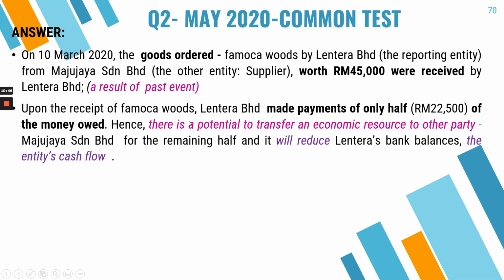And because of that, there is still a potential to transfer an economic resource to the other party, for the remaining half. So that will reduce Lantera's bank balances. That is the entity's cash flow. So somewhere on 12th of March, when you receive the payment 2 days later, only half, there is still a potential to transfer economic resources. So meaning that number one is fulfilled, number two is fulfilled. That might be a liability.